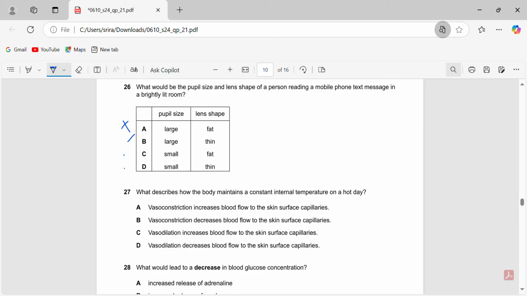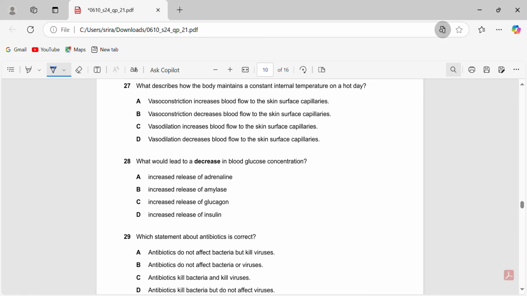This is an easier method. Sometimes you're trying to go faster and you know some answers are obviously wrong, so just try to cut out the wrong answers by basic knowledge. Then lens shape should be fat, so it should be wider because the mobile phone text message is smaller. You're holding it closer to yourself, so it should be fatter when the object is closer to you. The light rays are going to refract more, so it should be C. 26C.